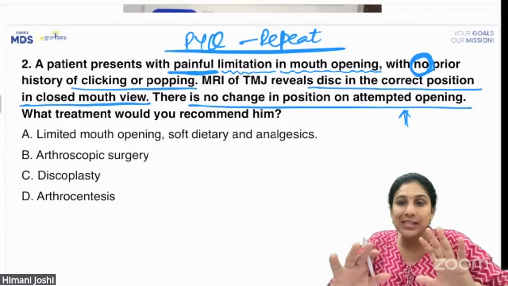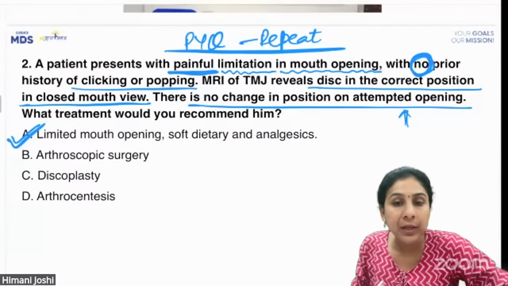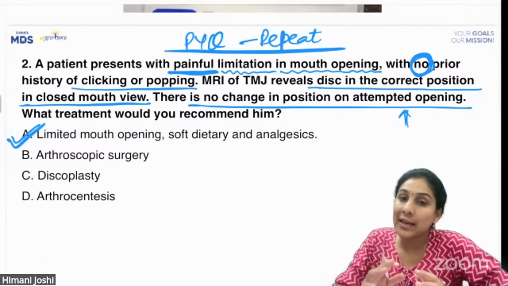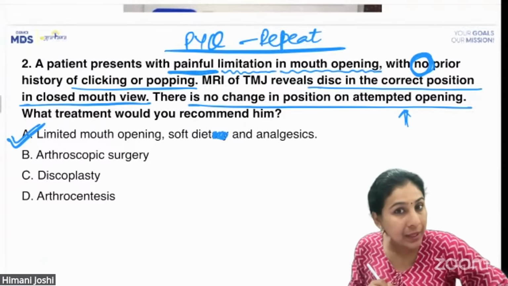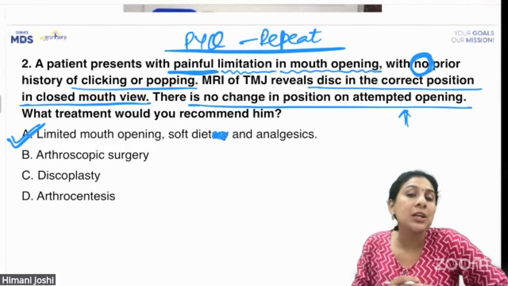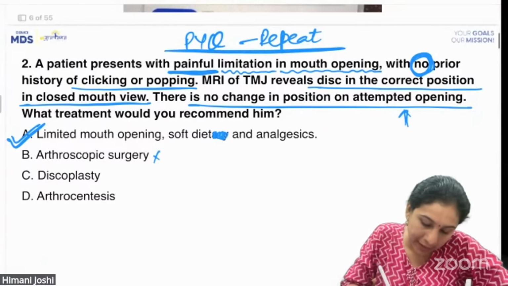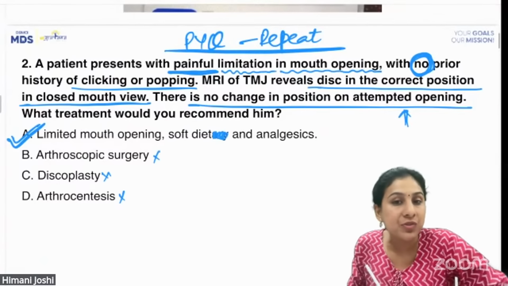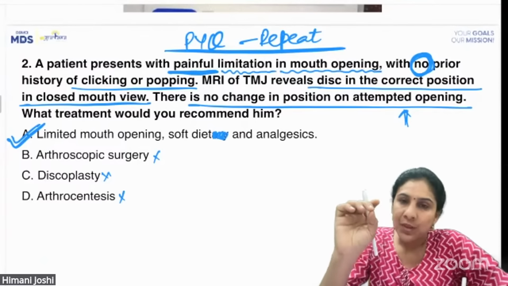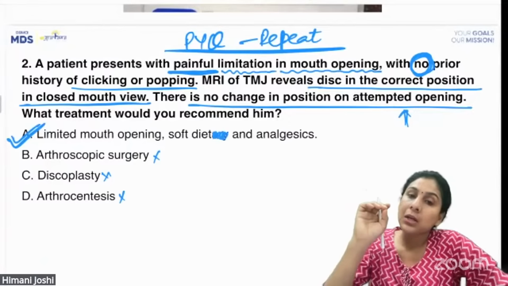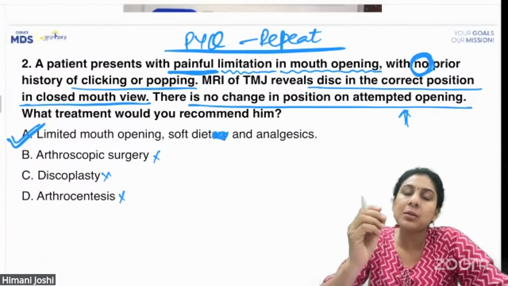Okay, now first let me tell you that the answer is A. Limit mouth opening, soft diet, and analgesics. Okay, you do not need any arthroscopic surgery, you do not need any discoplasties, you do not need any minimally invasive treatments like arthrocentesis. All you have to do is give the patient some rest by reducing the mouth opening, give him some soft diet because you cannot live without diet, and give him some painkillers.